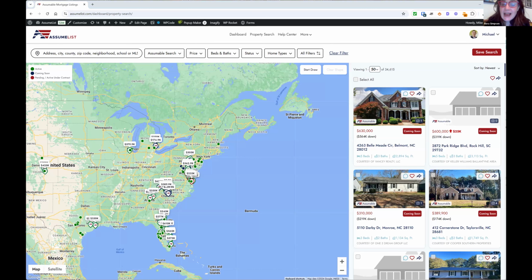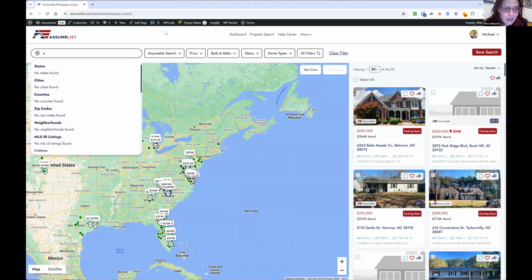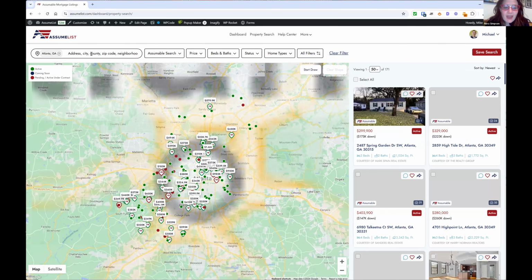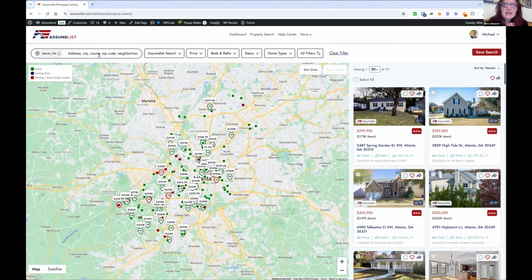All right, so we're going to dive into our advanced search capacities. We're going to start by zeroing in on Atlanta, Georgia. Atlanta is our chosen area for this demonstration, and Mike's going to click on Atlanta, Georgia. And here we are going into Atlanta. Immediately, you're going to see all of the assumable listings associated with Atlanta, Georgia.